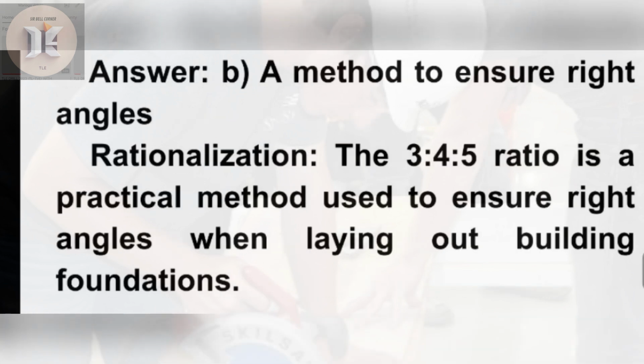Answer: B. A method to ensure right angles. Rationalization: The 3:4:5 ratio is a practical method used to ensure right angles when laying out building foundations.